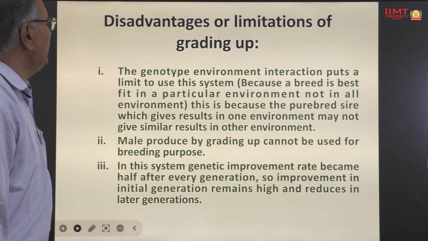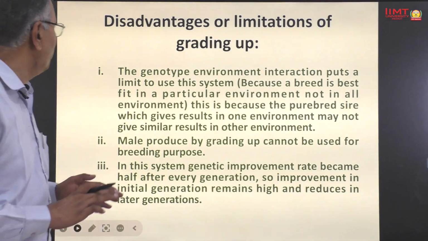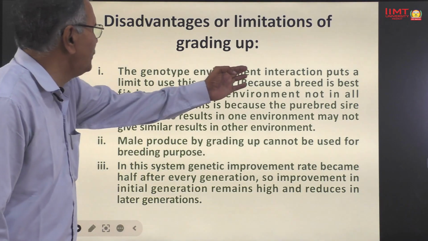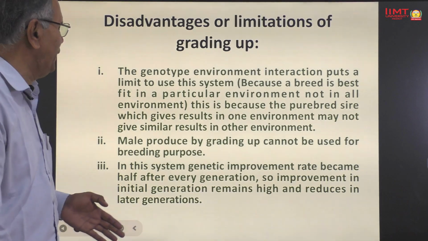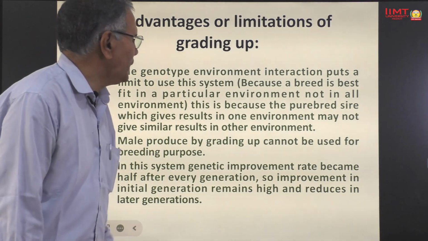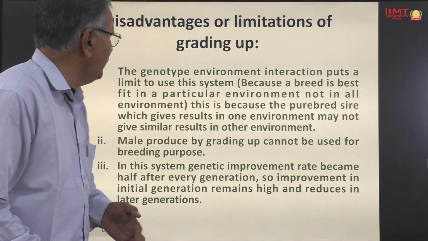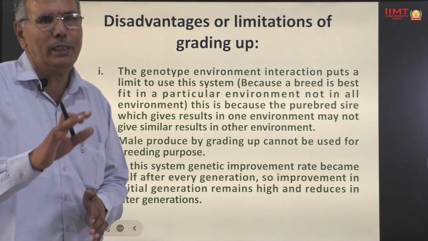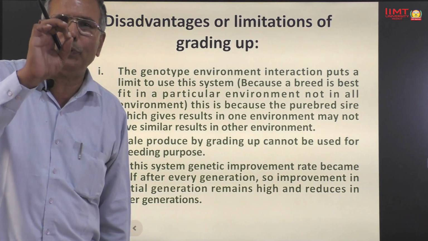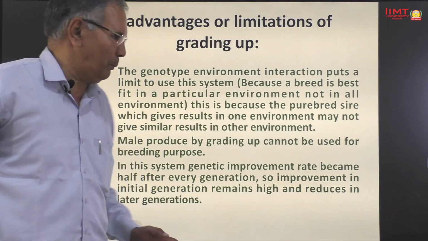Disadvantages or limitations of grading up. Number 1, genotype environment interaction puts a limit on the use of this system, because a breed is best fit in a particular environment, not in all environments. This is because the purebred sire which gives results in one environment may not give similar results in another environment. The second one is the male produced through grading up cannot be used for breeding purpose.